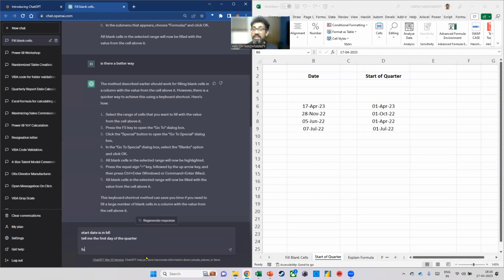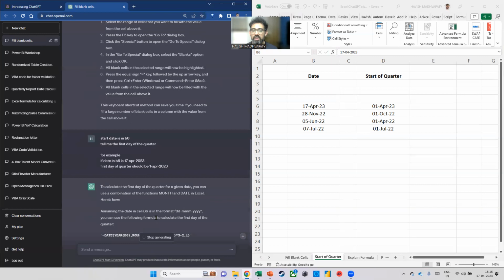So now I can also give it an example so that it understands my question better. I will say, for example, if date in B6 is 17th April 2023, first day of quarter should be 1st April 2023. Make sense? Let me press enter and see what happens.